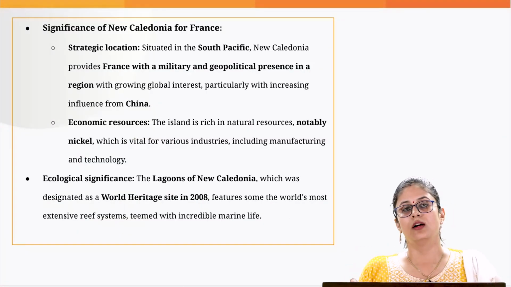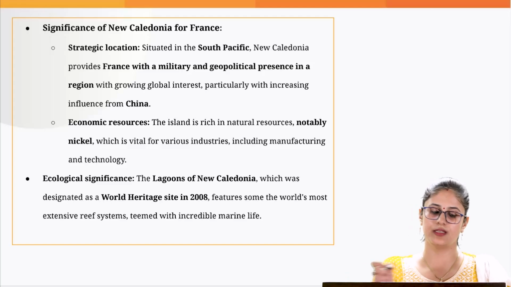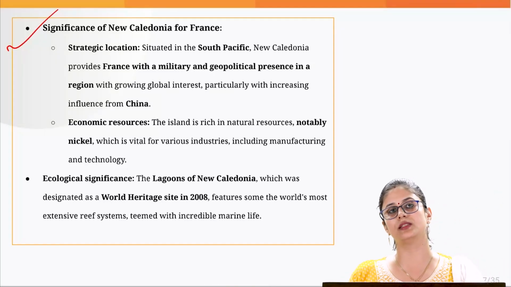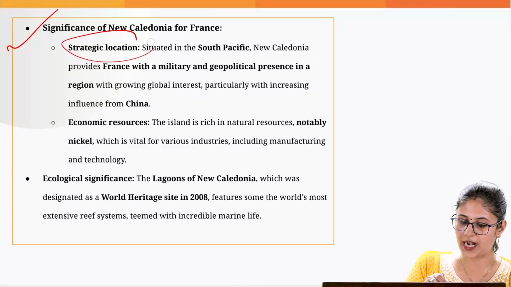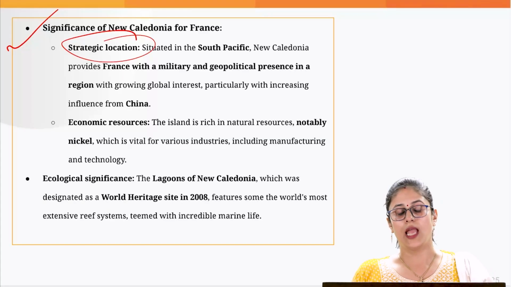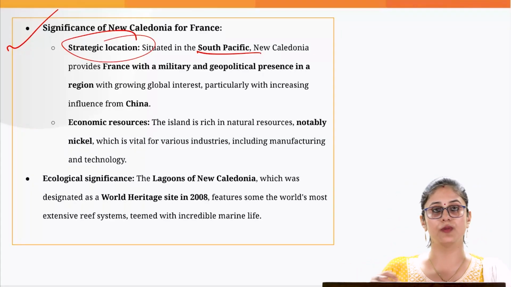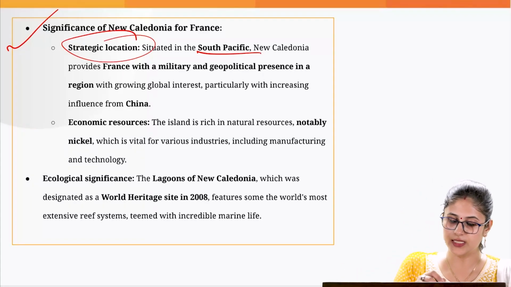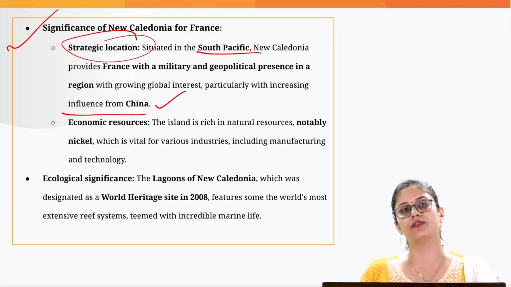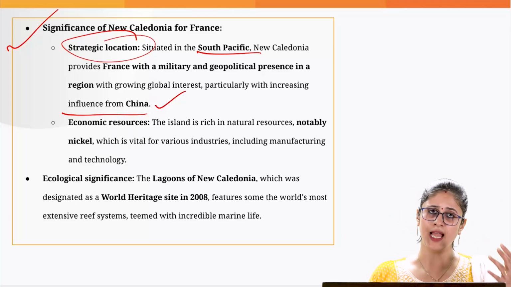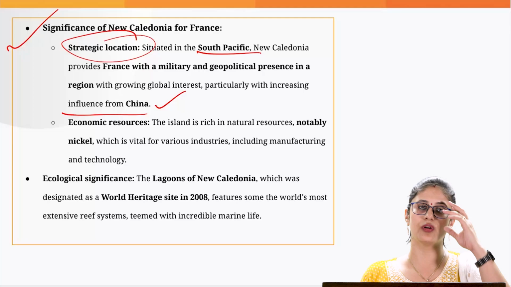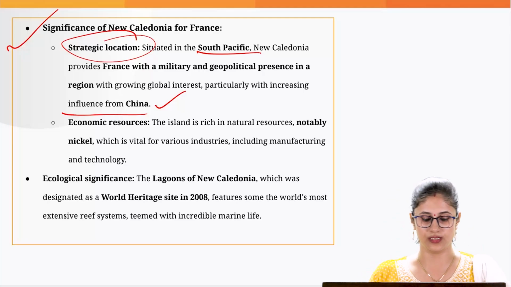Now, what is the significance of this region for France? It is important from a strategic point of view, as this region is situated in the South Pacific area, where we are seeing increased Chinese influence, and that is the reason France does not want to lose control over it.